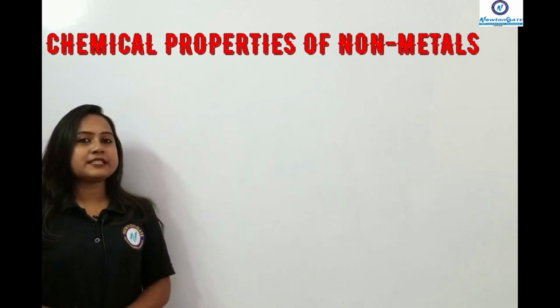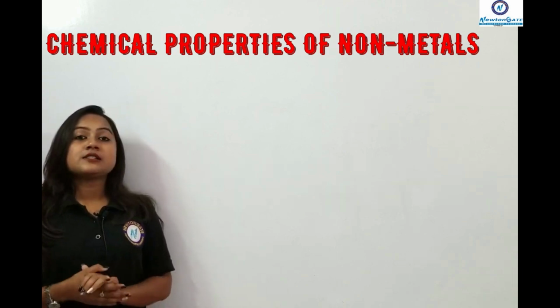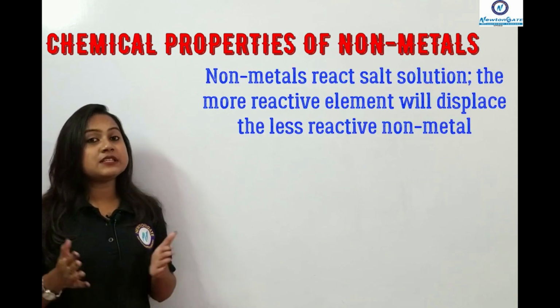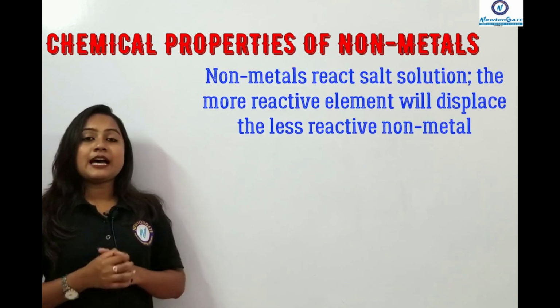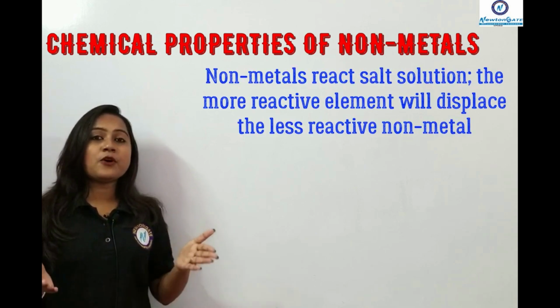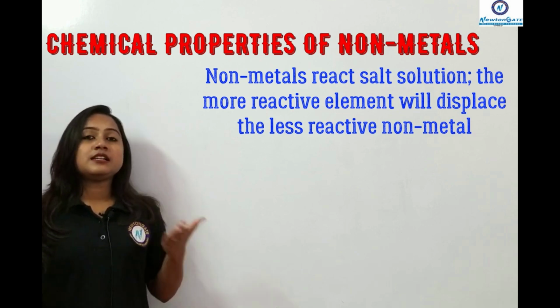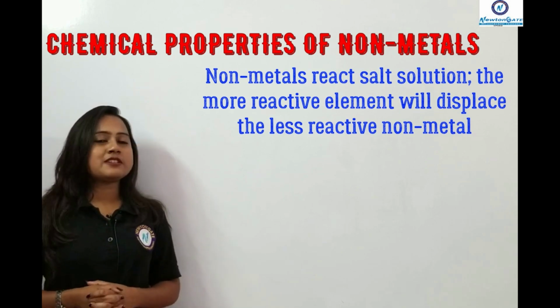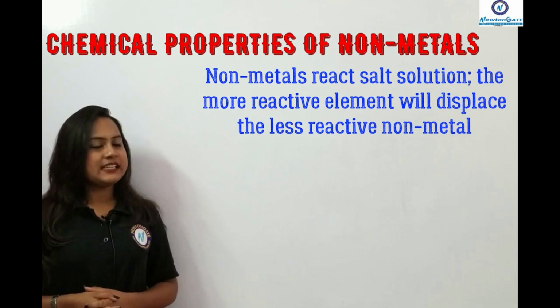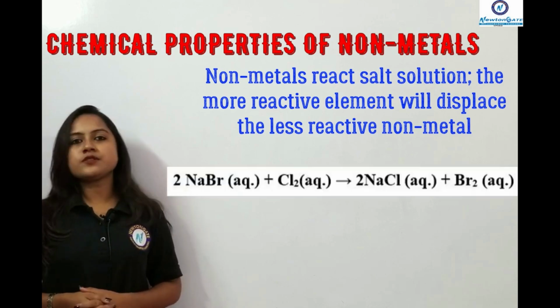The next point is that non-metals can react with a salt solution, and that can release hydrogen gas. In that case, it is displacing the less reactive non-metal. The equation will be given.